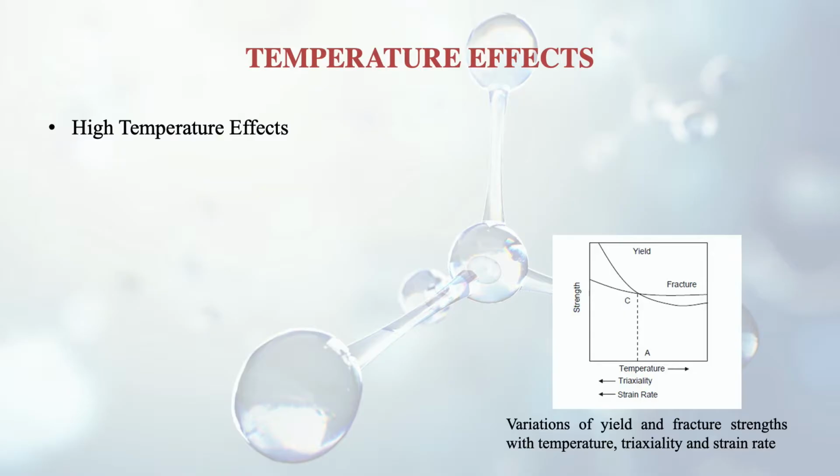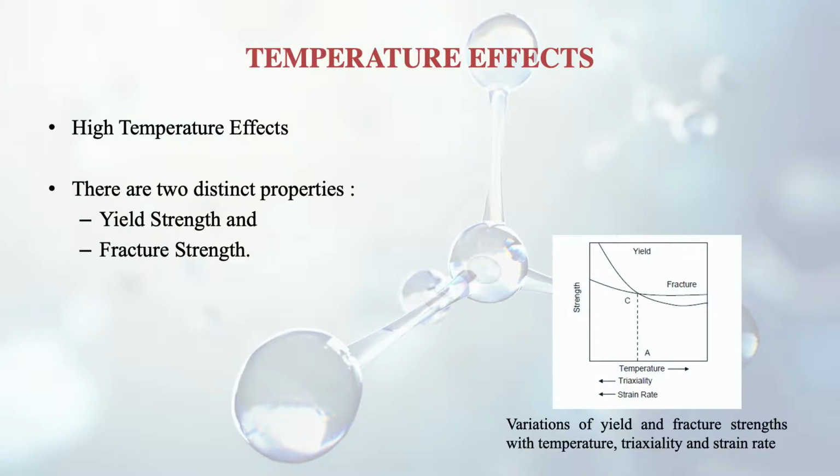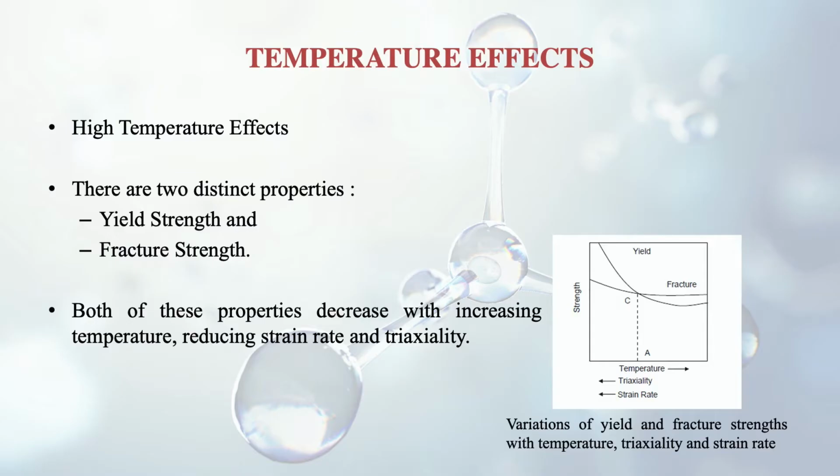So after discussing the low temperature effects, let's discuss the high temperature effects. High temperature also has quite a lot of effect on steel. There are two distinct properties in this case, yield strength and fracture strength, like we have seen in the stress strain diagram also. Both of these properties decrease with increasing temperature, reducing strain rate and triaxiality.